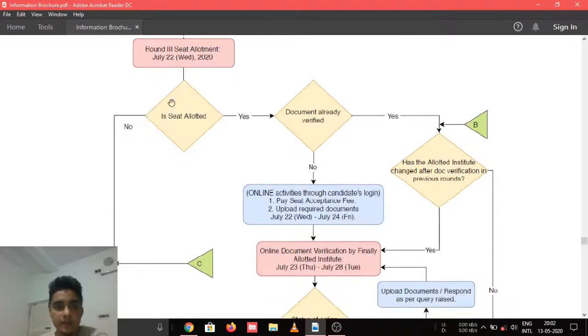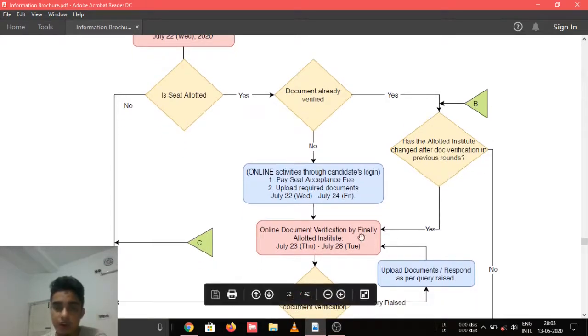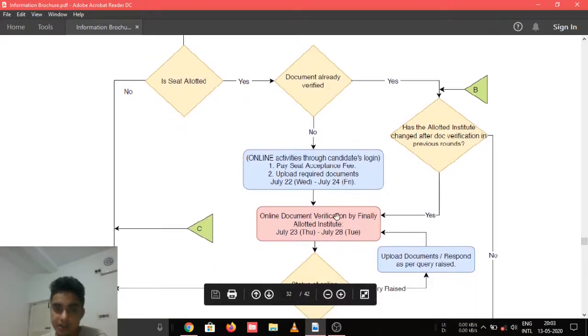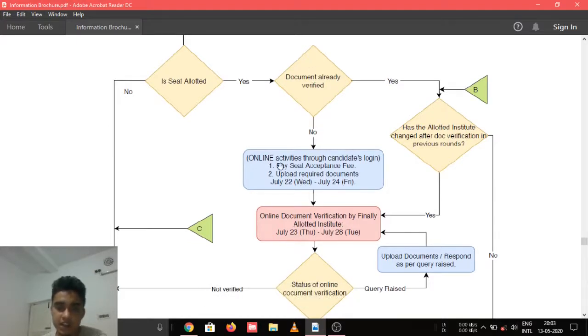In round 3, if seat is allotted, if your document is already verified, here comes the B position that I earlier told you. So the candidate with the B position will directly come here. So if your allotted institute has changed, then you need to re-verify a document with the new allotted institute. And if you did not verify a document in earlier rounds, or you did not get any seat in the earlier rounds, you got a seat in the third round only, then you have to do all the things, that is paying the acceptance fee and uploading documents.